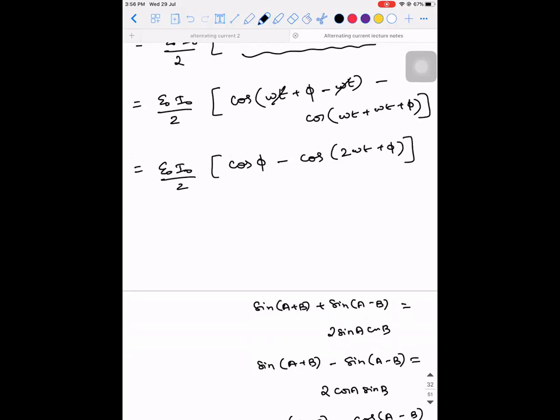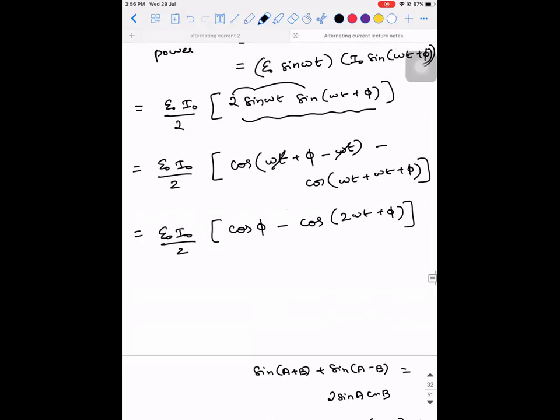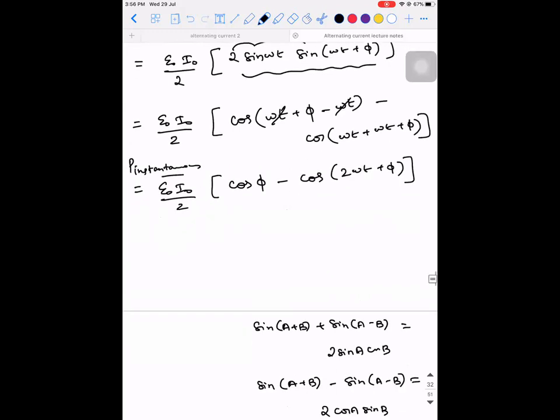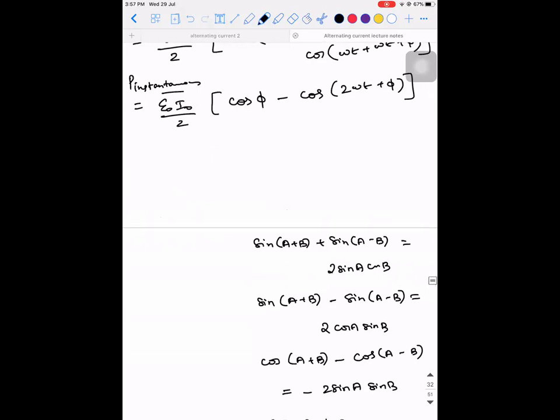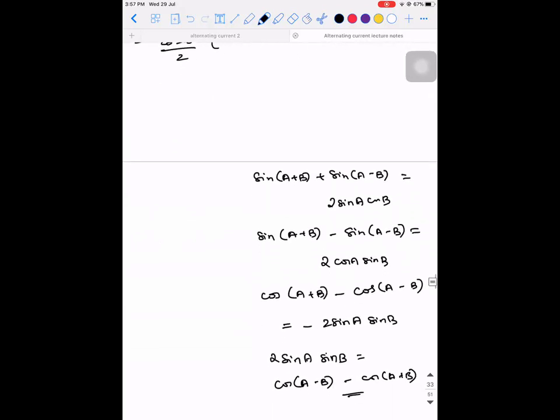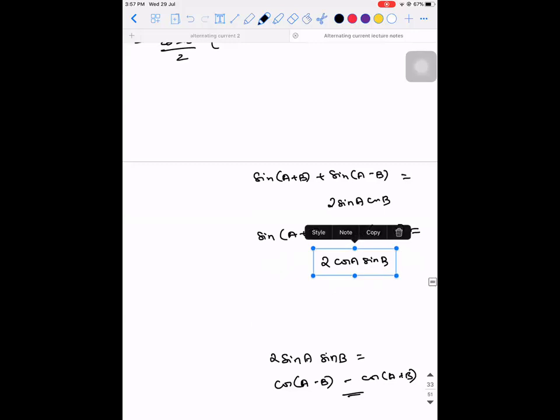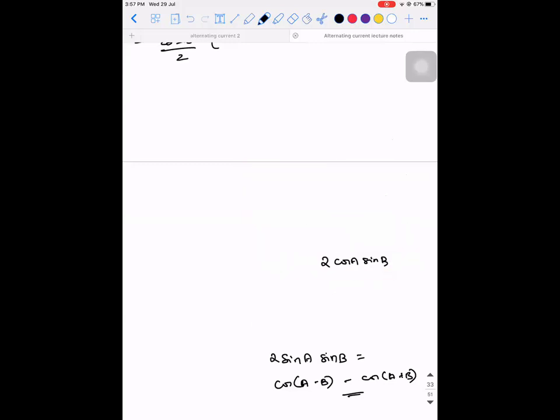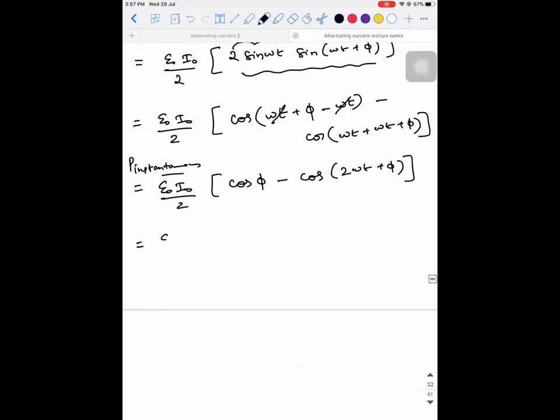Is it clear till this step? Yes, sir. So this is going to be what power? This is the instantaneous power. Okay. So this is going to give us the instantaneous power. I'm removing all these things. Right. So this will be E naught into I naught divided by 2. Let it be like this.